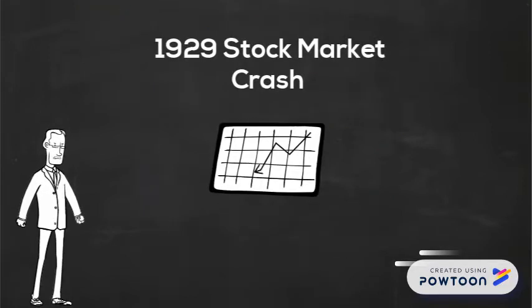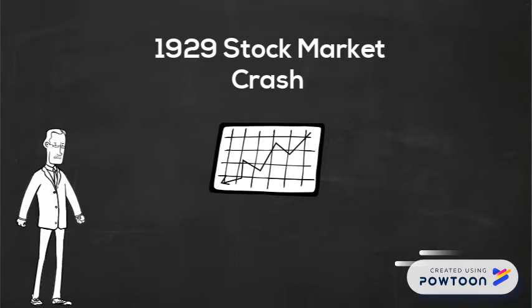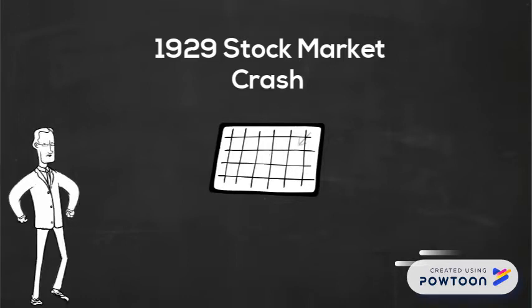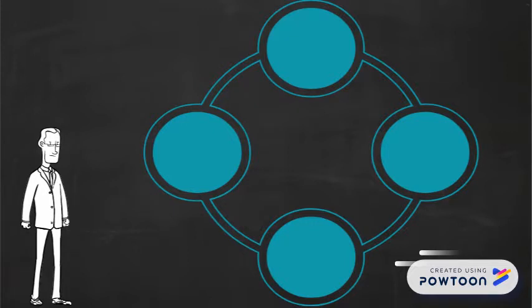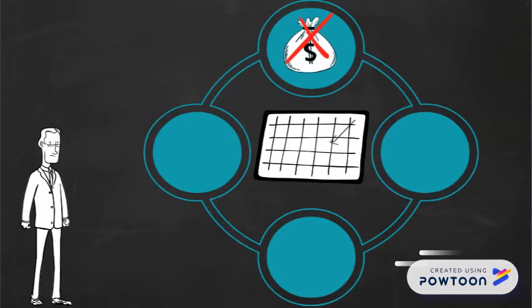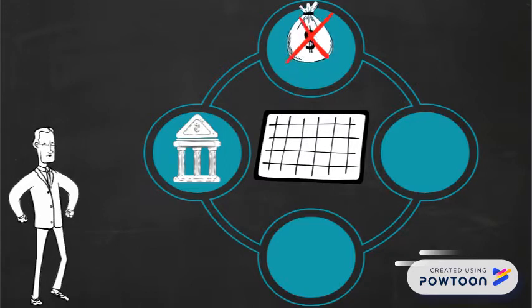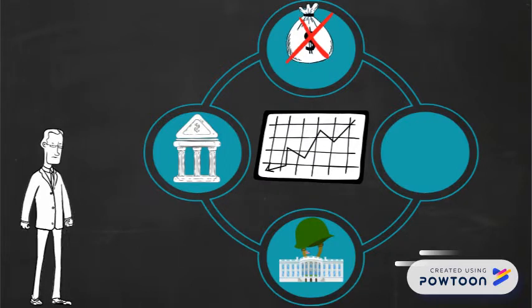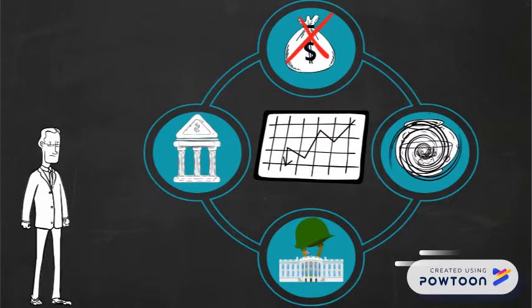Less than a year into his presidency, the stock market crash of 1929 began an immediate economic downturn. This downturn plagued and plunged his administration into a series of unfortunate events in the history of America. The crashing of the stock market started a chain reaction of dealing with the Great Depression, bank closures and deflation, the eviction of the Bonus Army from Washington, D.C., and the Dust Bowl of the 1930s.